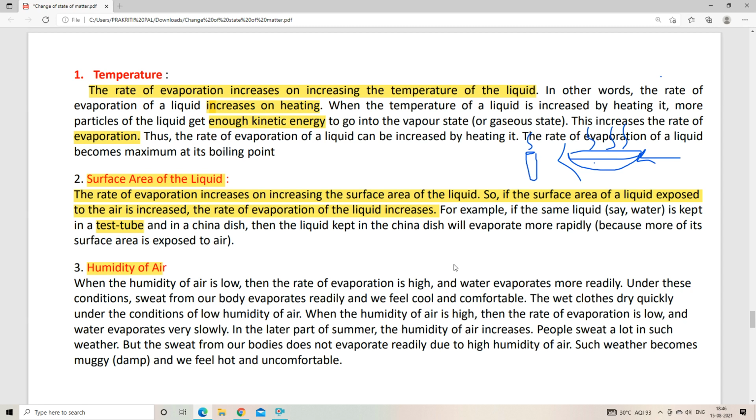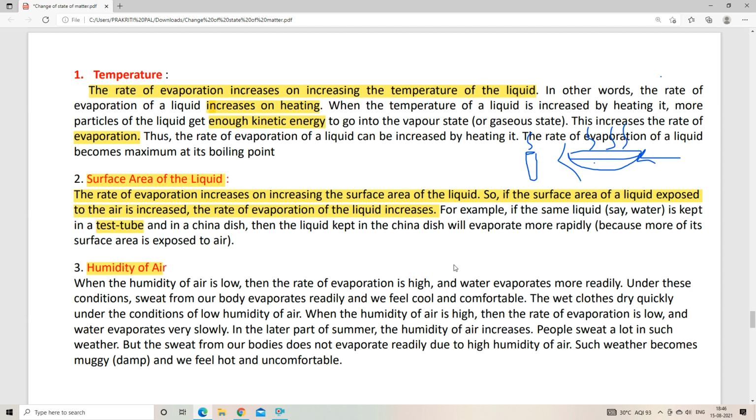So why do we become too sweaty during summer? This is the cause of high humidity of air, due to which there is very low evaporation of our sweat, and that is why it takes too much time to evaporate and does not readily evaporate, right? And that is why such weather becomes too damp and we feel hot and uncomfortable.